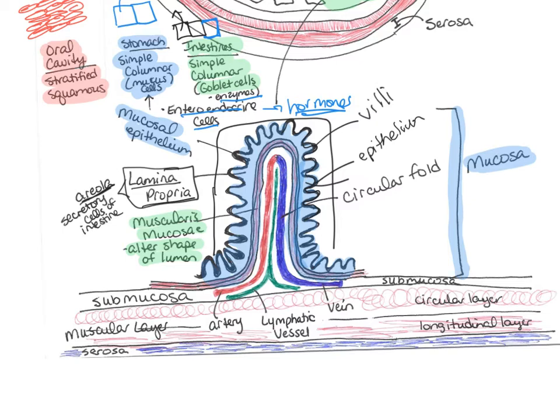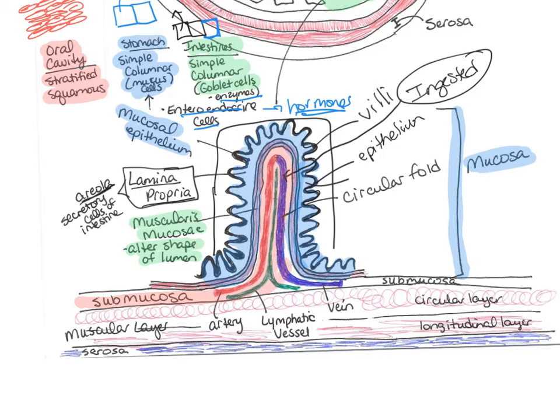Those villi help to increase the surface area even greater, because when you are taking in nutrients and water and electrolytes and vitamins, all of those things that you've ingested are in the lumen of your digestive tract. And so we need a lot of surface area for those things to get absorbed, because they're going to be absorbed into that circular fold and then into either the blood or the lymphatics on the inside of that circular fold.